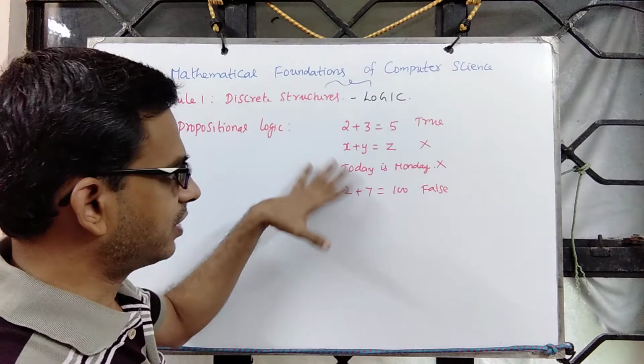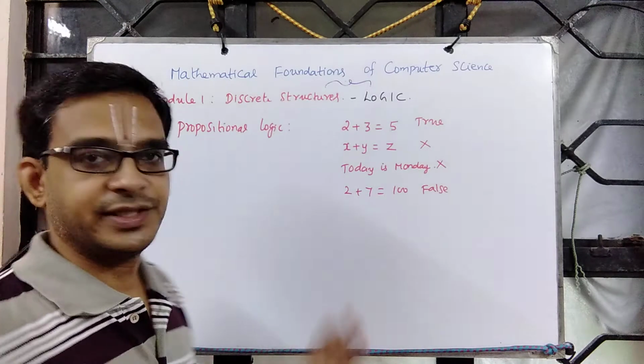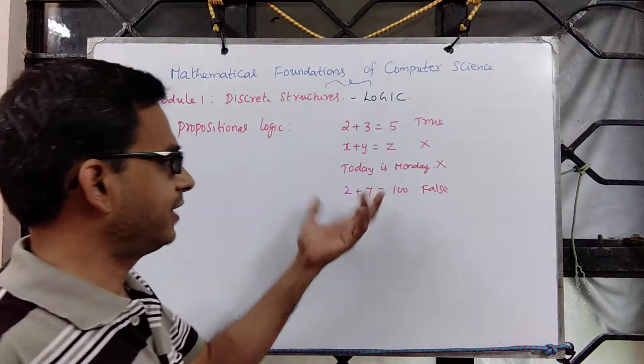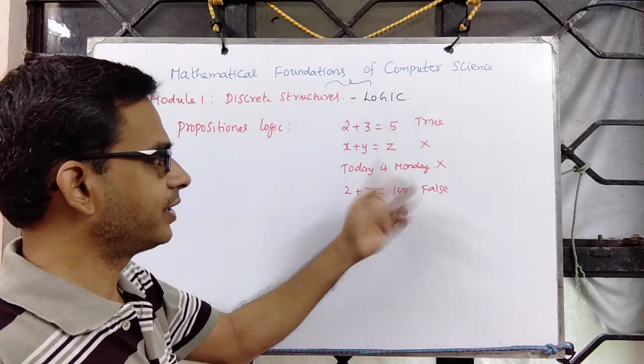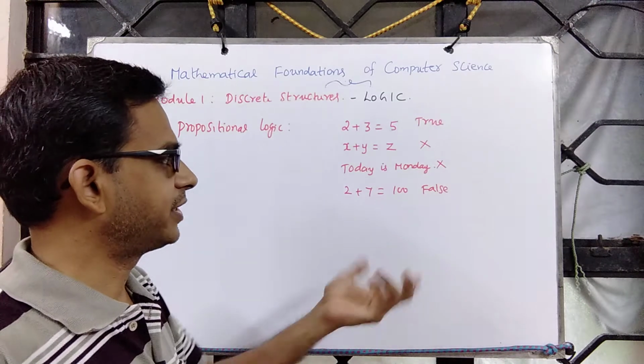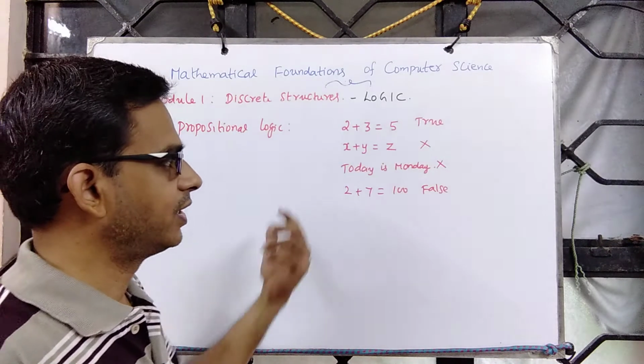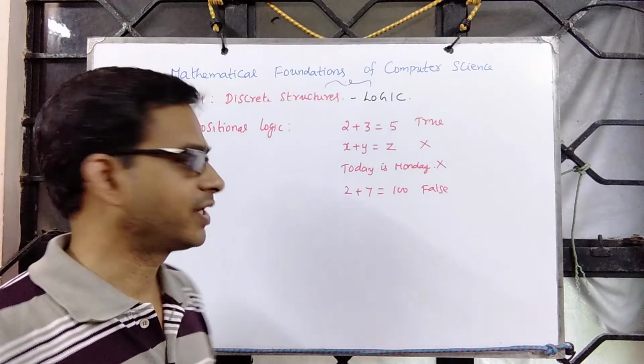The statements which are not propositions we don't consider. Although it is declarative, it depends on the context. If it is on a Monday, it is true. If it is on some other day, it is false. And for some values of x, y, z, it is true. For others, it is false. Correct?